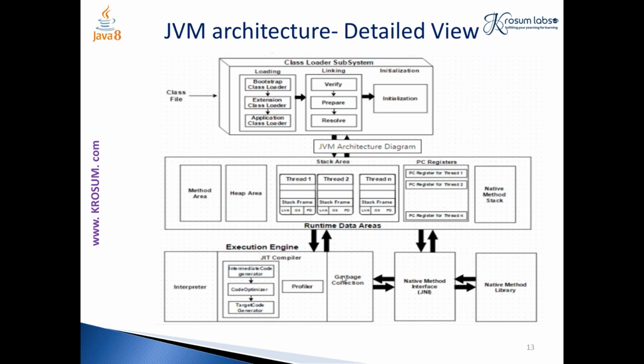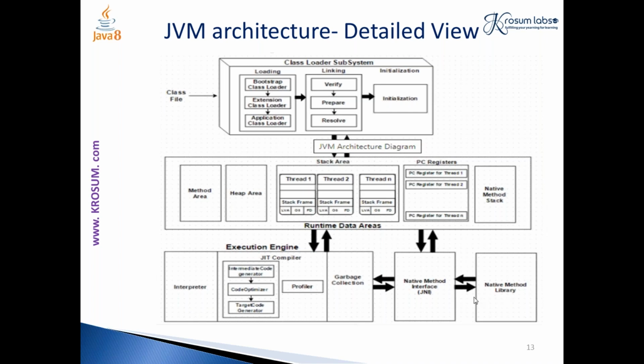Followed by the garbage collection. Of course, garbage collection is the main feature of Java, and in almost all Java versions the architecture deals with generational garbage collection. We will see what generational garbage collection is. Followed by the native method interface, which is the interface we use to deal with C code. It is just an interface between our Java language and C language. Because the OS is very close to C language, we have these native method libraries and this interface to deal with our Java code and C code.